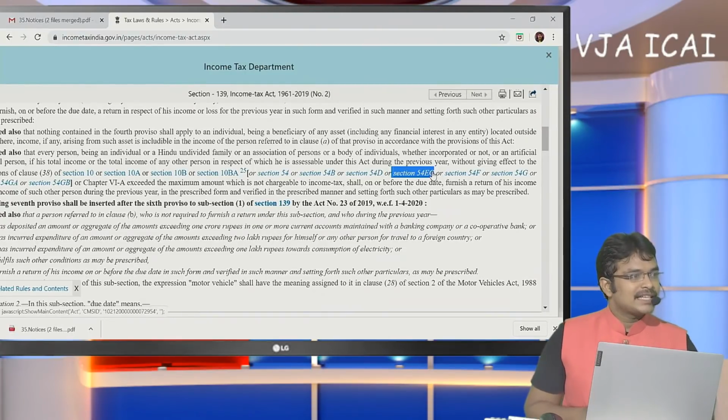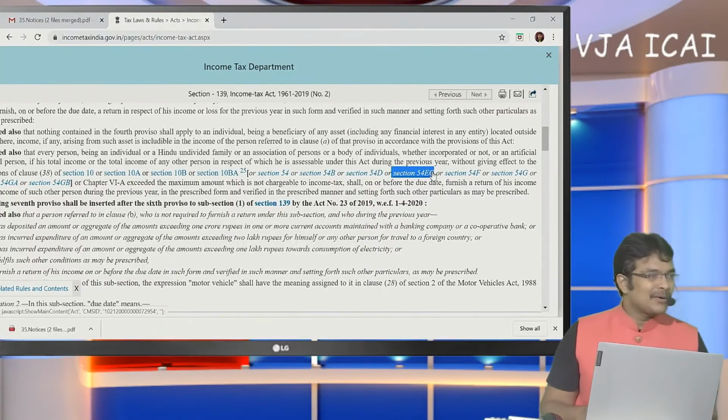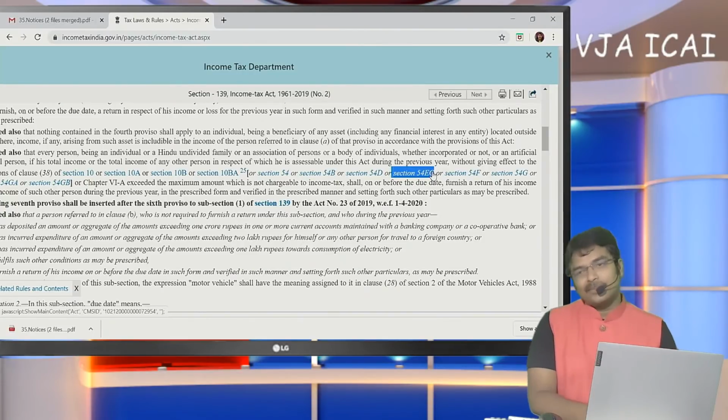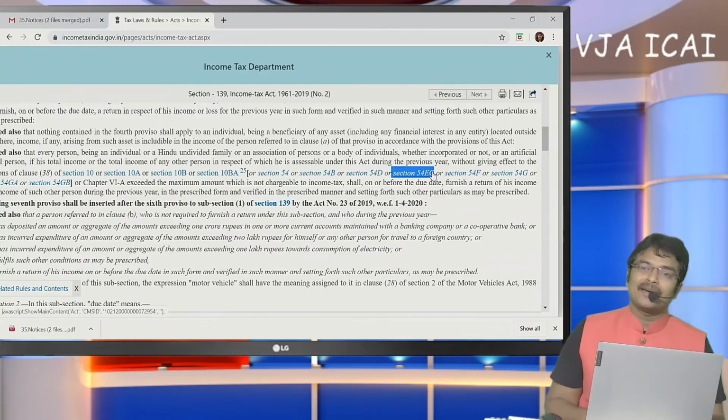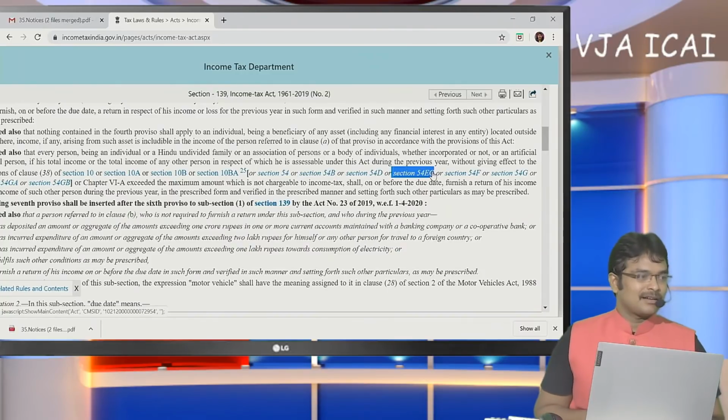Okay. Next, whether without any monetary benefit? Yes, even though monetary benefit does not exist, you have to disclose based on stamp duty value. Sir, in house property, as per amendment, if stock in trade remains unsold, rental income will be treated under the head house property from 3rd year onwards. Yes, from 3rd year onwards, in case of house property, income has to be offered.